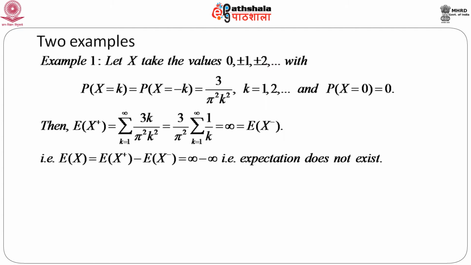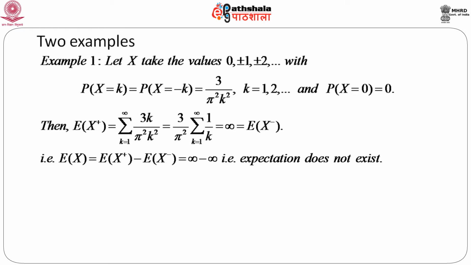First, the discrete variable. Let x take the values 0, plus minus 1, plus minus 2 and so on, with probability x equals k, which is exactly equal to probability x equals minus k, that is kind of symmetric, which equals 3 by pi square k square, k equals 1, 2 and so on, and let us take probability x equals 0 as 0.